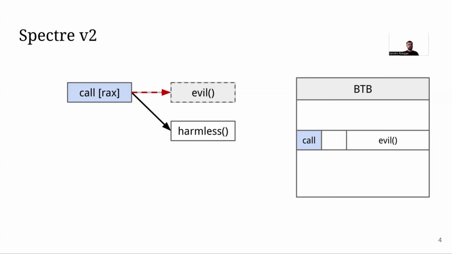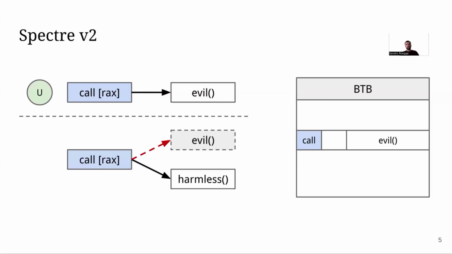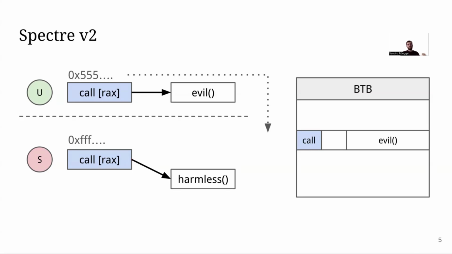This becomes dangerous when you do this across privilege levels. The first part, which we call training, happens in, let's say, user mode, and the second part happens in supervisor mode. There's some additional complexity involved here. For example, these two branches are in the same address space, but at different address locations, so you will have to find what we call aliasing. In this branch predictor, some hashing determines where in the predictor it will look for a target. If our user mode branch and our supervisor mode branch collide in this predictor and use the same entry, we can still mistrain a branch even though it has a different address.